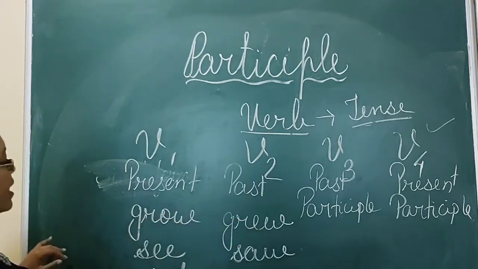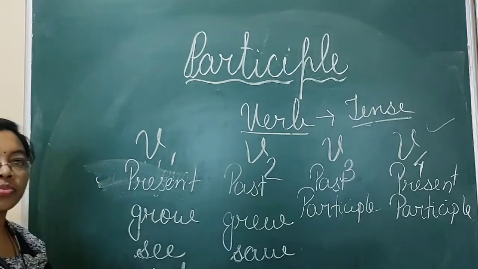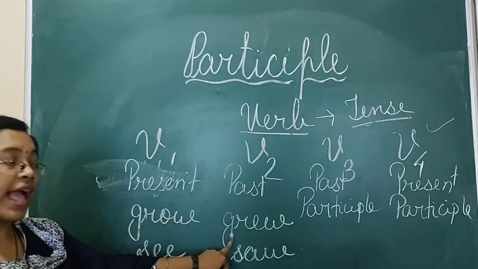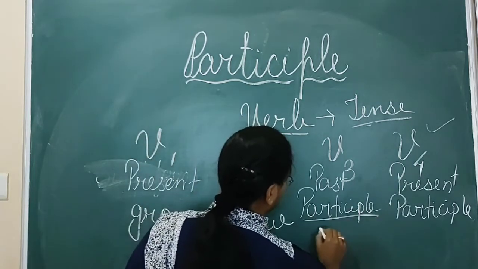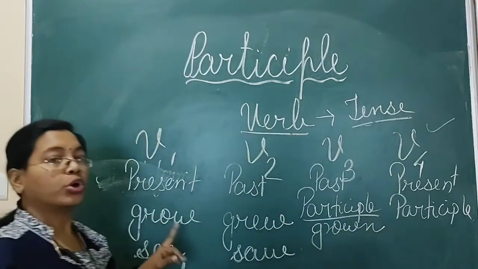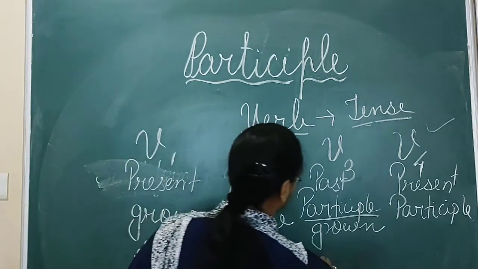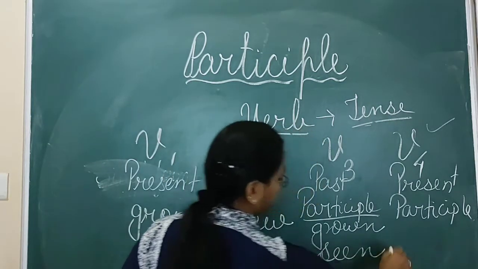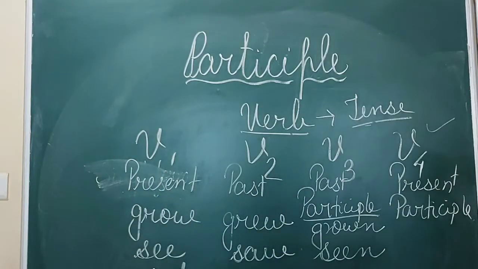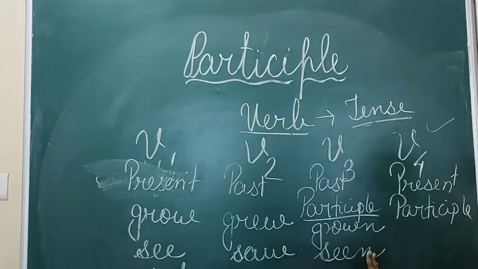Here you see grow, grew, and when you are changing it into past participle, it will become grown. Grow, grew, grown. See, saw, seen. Take, took, taken.